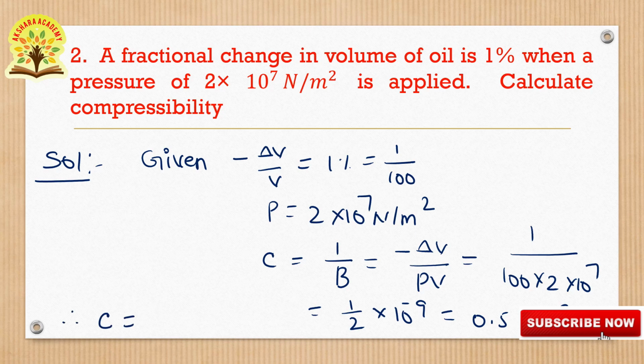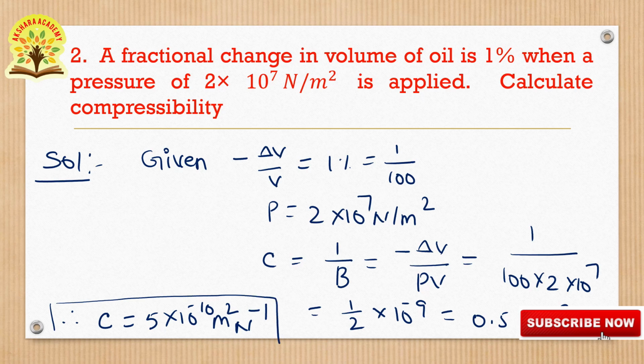Compressibility C is equal to 5 into 10 to the power of minus 10 meter square Newton minus 1. This is the final answer. Next, go to the third question.